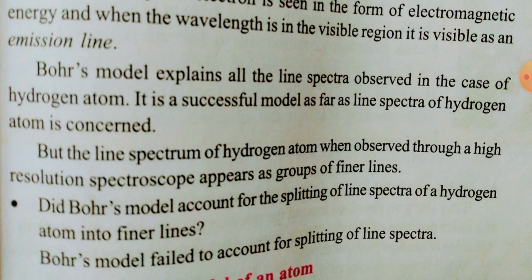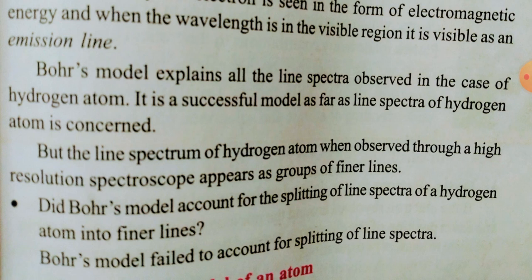It is proposed on the basis of earlier experiments and earlier theories, but it explained very successfully. It led to the next level of atomic models. That's why it is very important to know. But the line spectra of hydrogen atom, when observed through a high resolution spectroscope, appear as a group of finer lines.